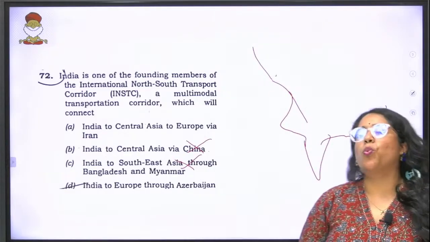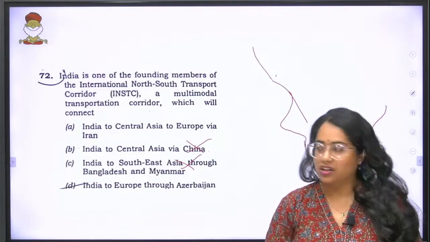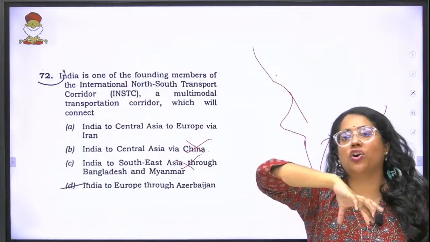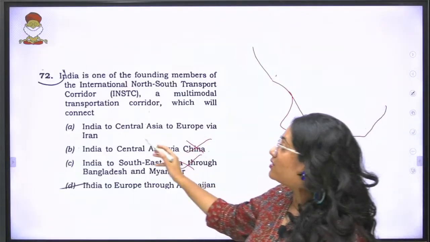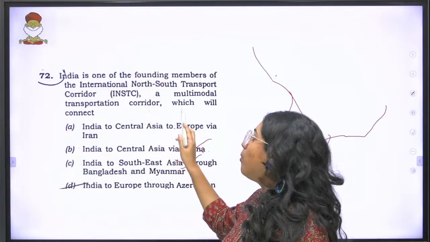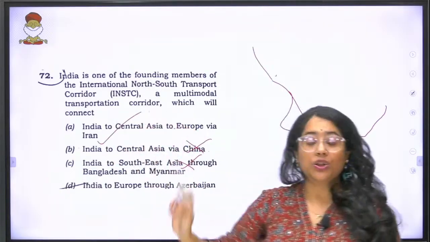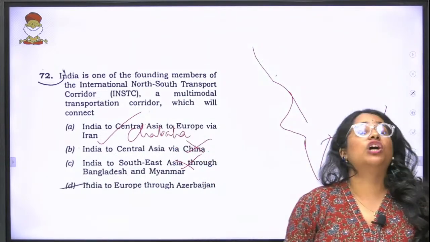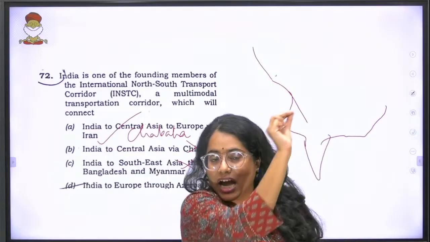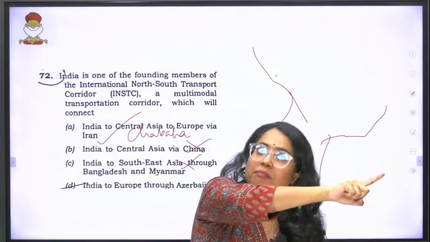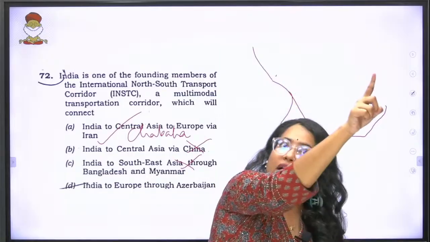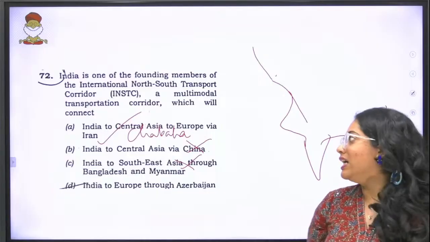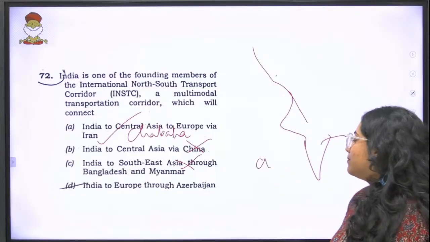India to Europe through Azerbaijan. Now Azerbaijan is just one country in your Central Asian region, but India actually plans to dedicate a lot of area in Central Asia, not just Azerbaijan. So here the answer is India to Central Asia to Europe via Iran, and here is where the Chabahar port of India comes into play, because Chabahar is the Iranian port that we are planning to connect, and from Iran to Central Asia, from Central Asia to Europe. So this is the plan for your INSTC. The answer to the question is A.